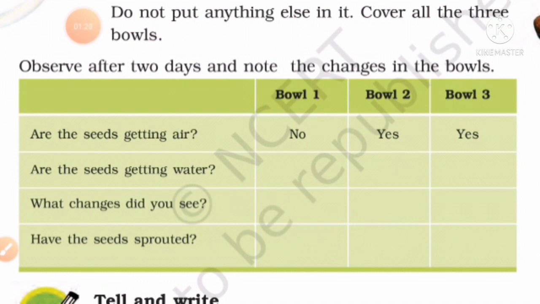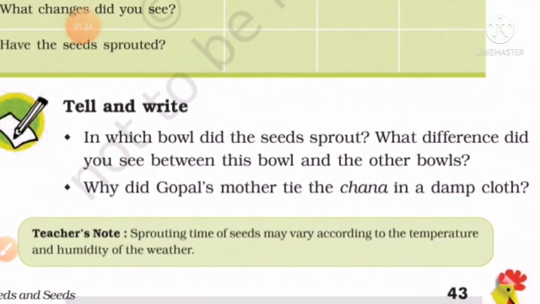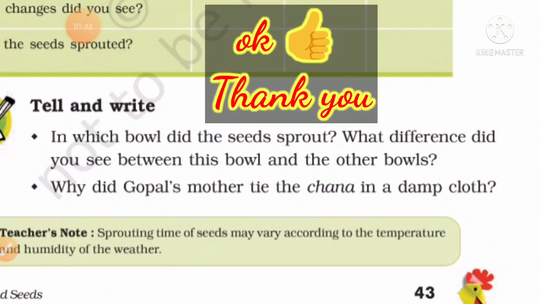Now, once again, tell and write. In which bowl did the seed sprout? What difference did you see between this bowl and the other bowls? Why did Gopal's mother tie the chana in a damp cloth?